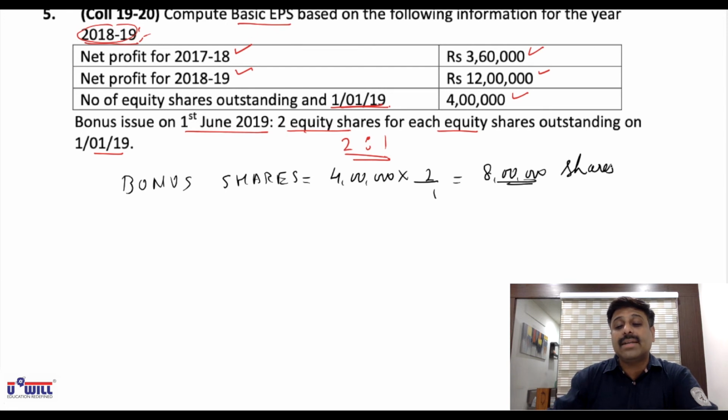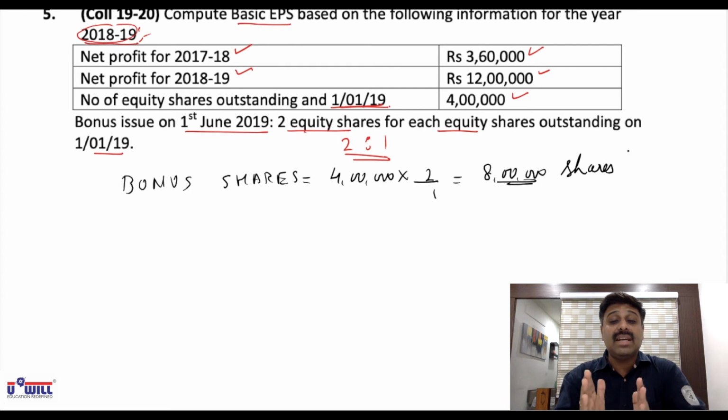Now what did we discuss? Bonus shares result in increase in denominator, number of shares, without any increase in earnings, the numerator, and the company is penalized for issuing the bonus shares in the form of fall in EPS. If the company is reporting for the 2 years 17 to 18 and 18 to 19, what subject are we studying?